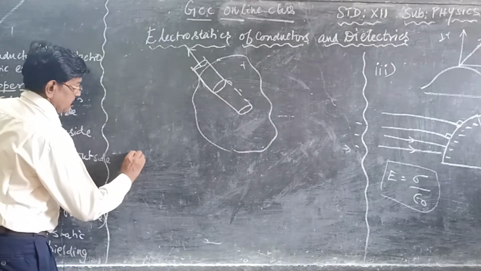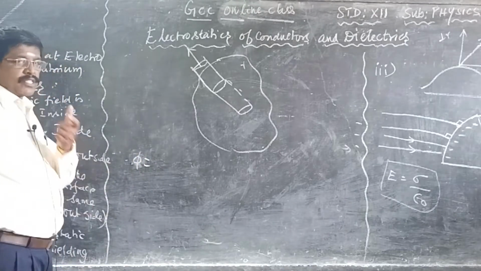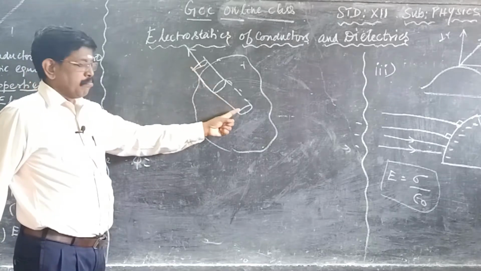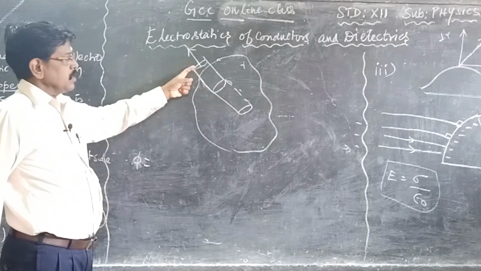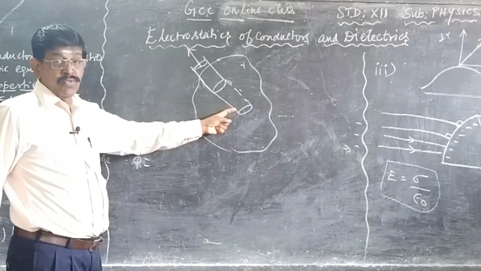For the Gaussian surface, phi is a combination of 4 factors: the top surface, the bottom surface, the curved surface away from the conductor, and the curved surface inside the conductor. So 4 parts.